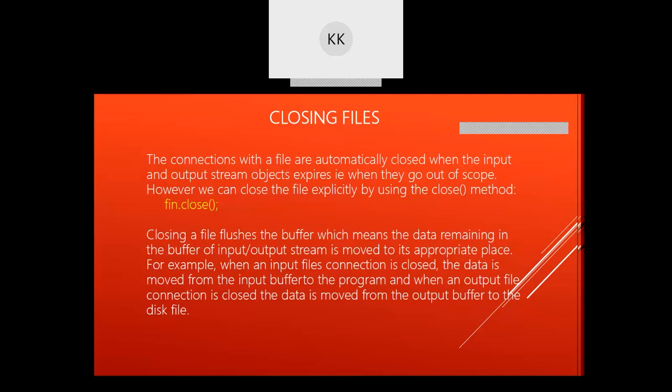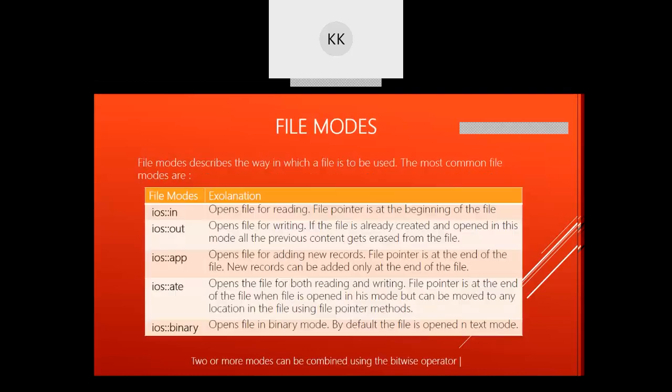Closing a file flushes the buffer, meaning the data remaining in the buffer of the input output stream. Whatever space was occupied by that file in the RAM will get flushed, and the performance of your system will increase.